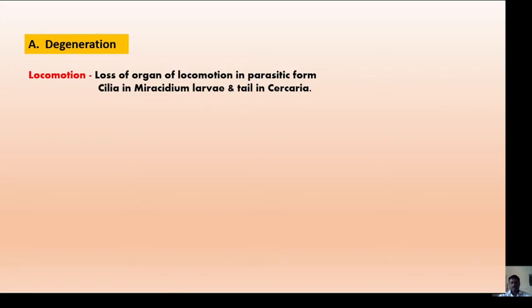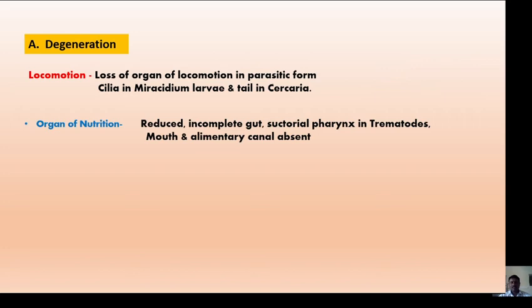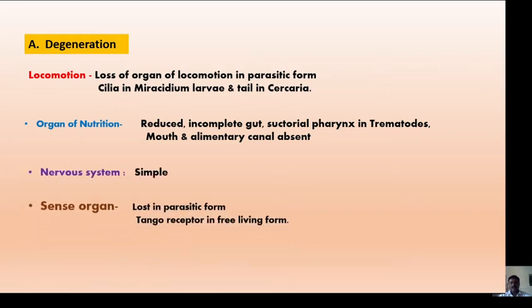Now the locomotion, that is a loss of organs of locomotion in parasitic forms, because there is no need for the parasite to move for different kinds of purposes, because everything will be available there in the host. The cilia in miracidium larvae as well as the tail in cercaria are absent. Then the organs of nutrition in parasitic forms are reduced. There is a presence of incomplete gut. Then they have a suctorial pharynx in trematodes. A mouth and alimentary canal are absent. The nervous system is of simple type, and the sense organs are lost in parasitic forms, while tangoreceptors are present in free living forms.